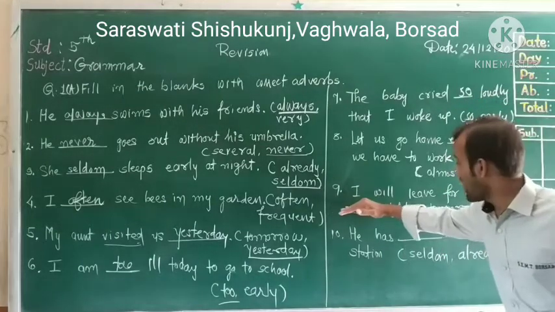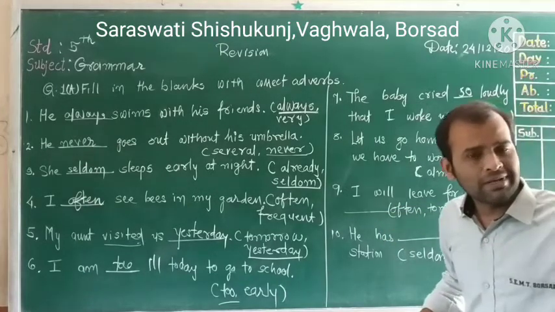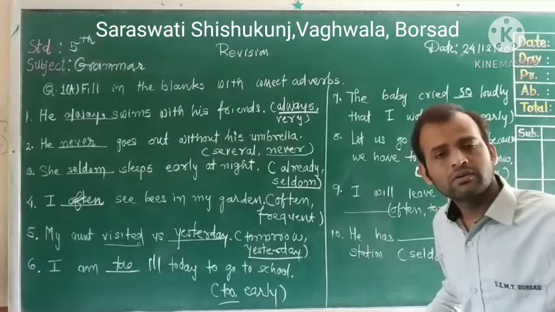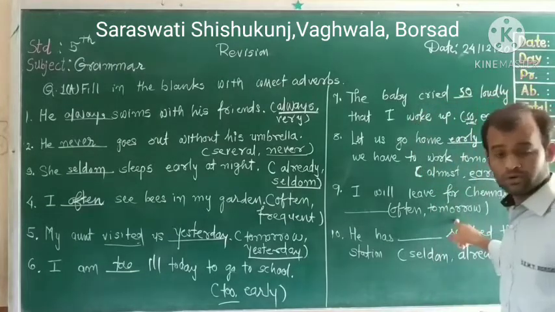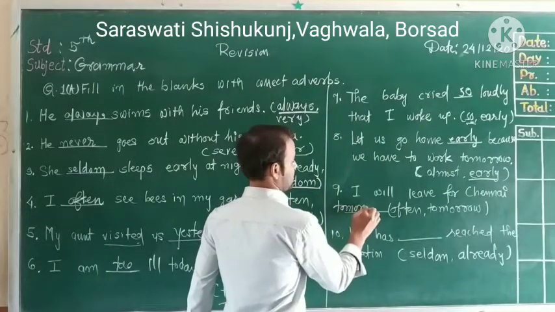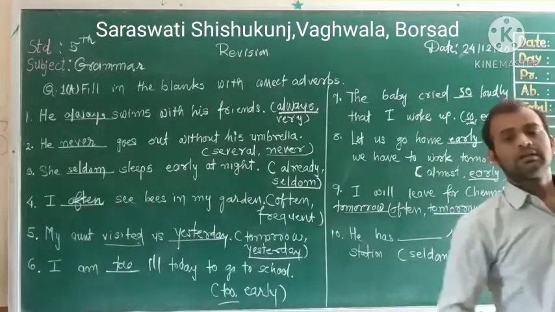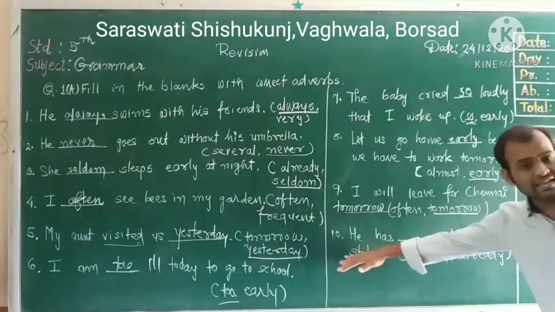Ninth. I will leave for Chennai dash, often or tomorrow. What will you say? I will leave for Chennai tomorrow. So for number nine, tomorrow is the correct answer. Let's go for the tenth.